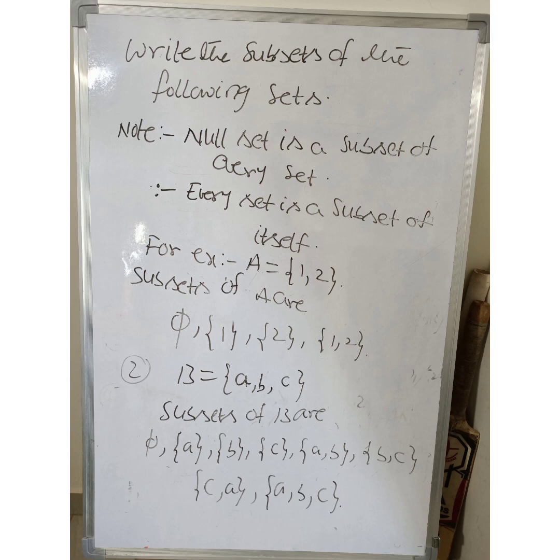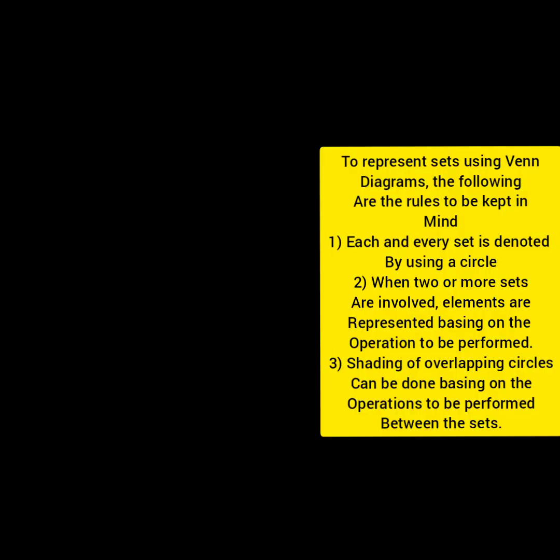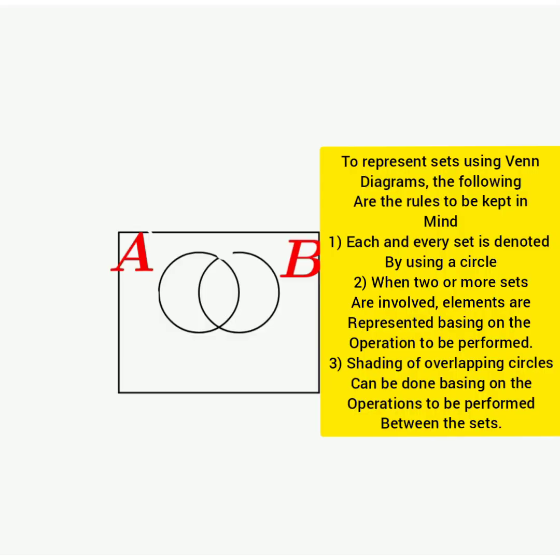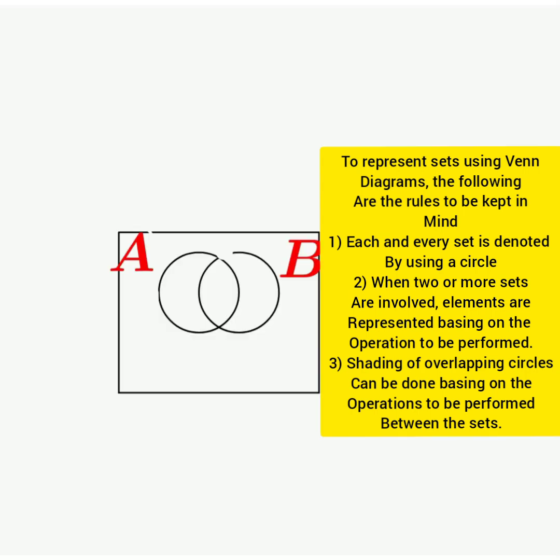John Venn, an English mathematician, introduced the concept of representing sets in a diagrammatic manner. Those diagrams are named after him, called Venn diagrams. In Venn diagrams, each and every set is denoted by using a circle. When two or more sets are involved, elements are represented basing on the operations to be performed. Shading of overlapping circles can be done basing on the operations to be performed between the sets.